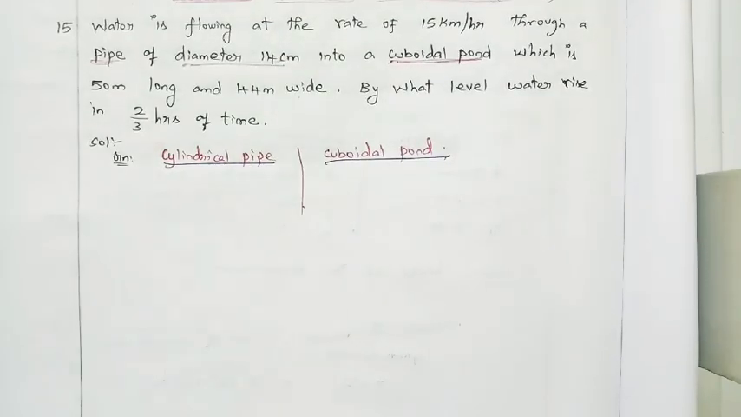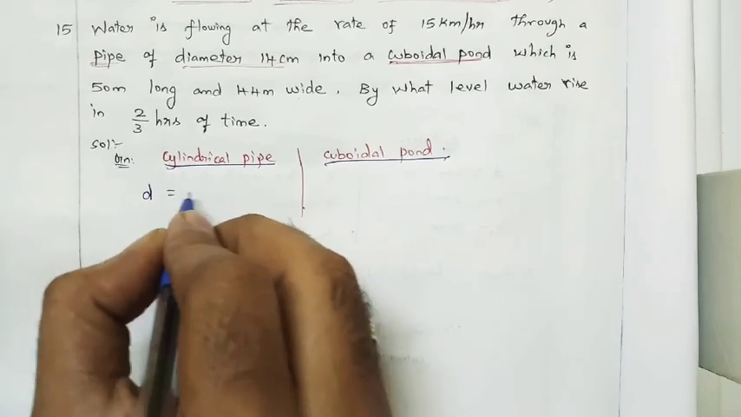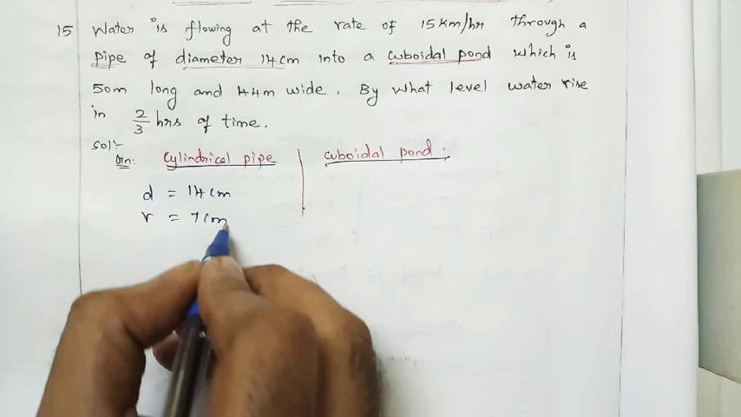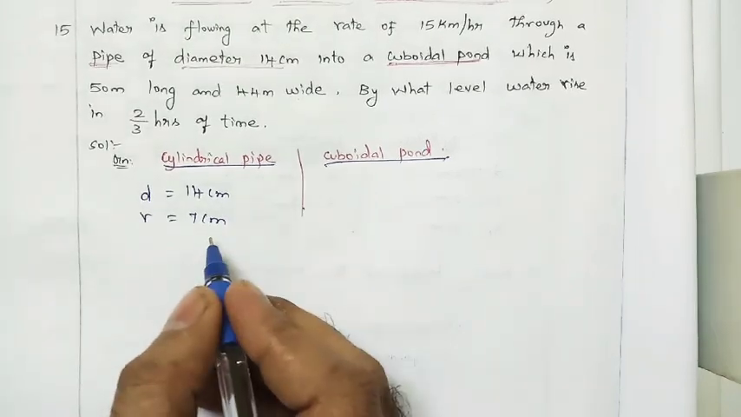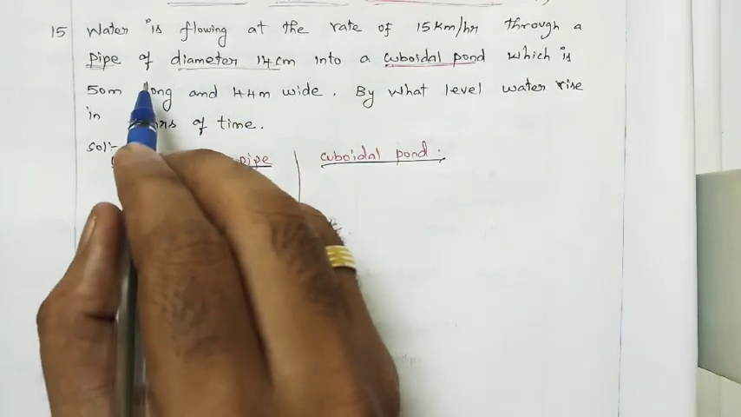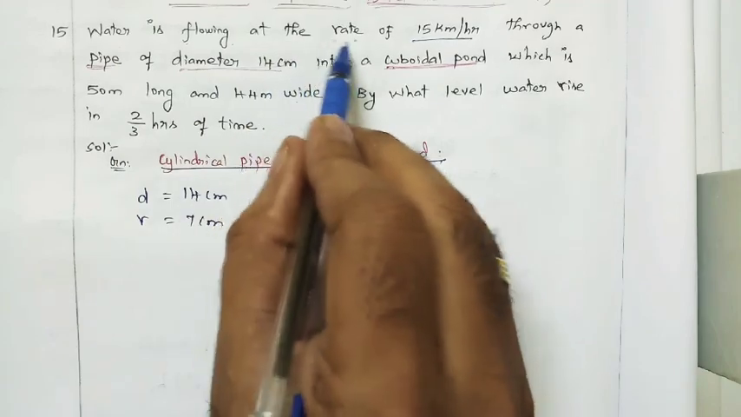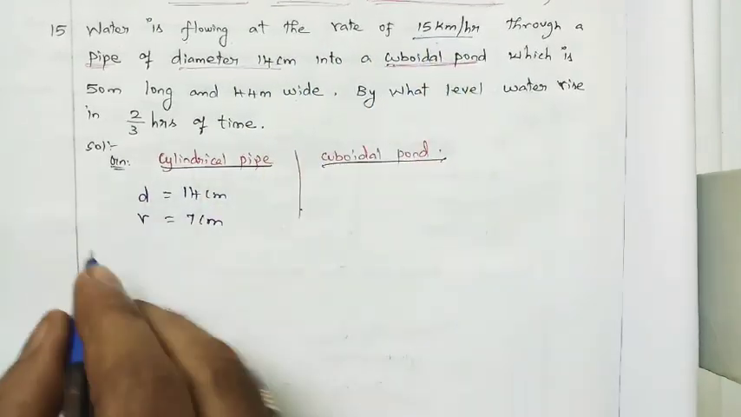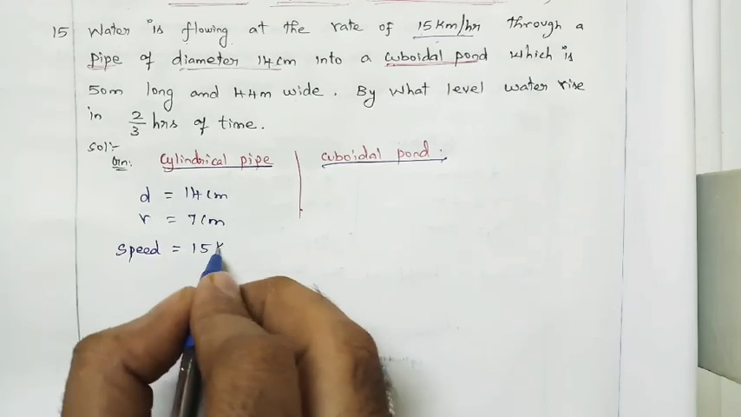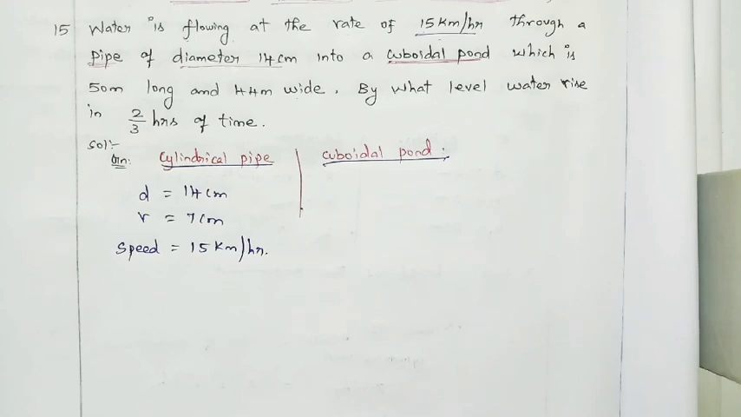In the cylindrical pipe, what are the things we have? The diameter of the cylindrical pipe is equal to 14 centimeter. So the radius is 7 centimeter. And one more thing they have given. What is it? They have given the distance, sorry, the speed: 15 kilometer per hour. Water is flowing at the rate of 15 km per hour. So speed is equal to 15 km per hour.